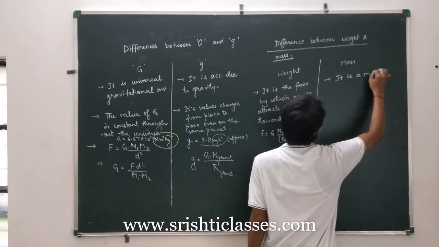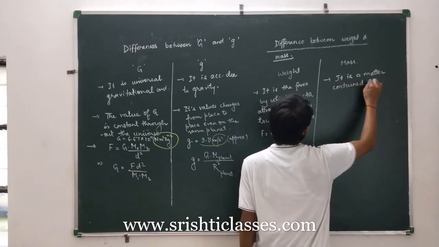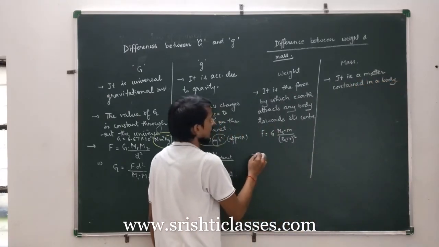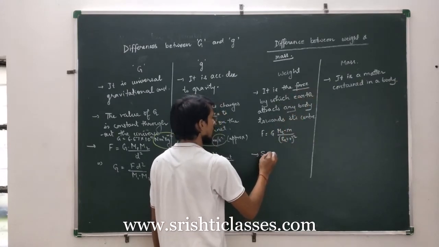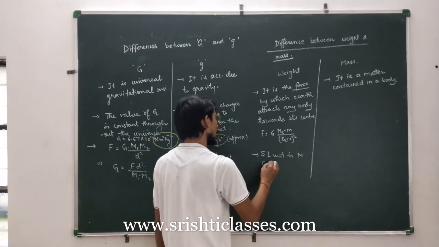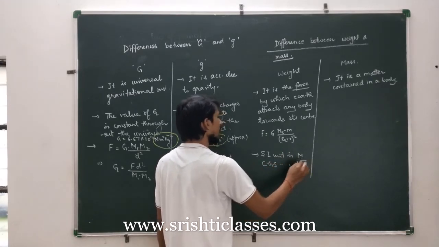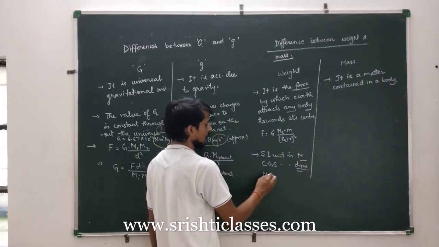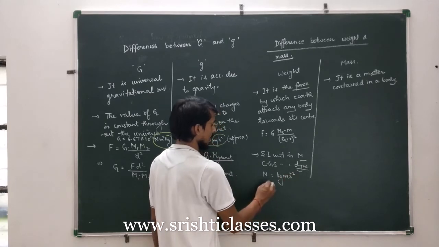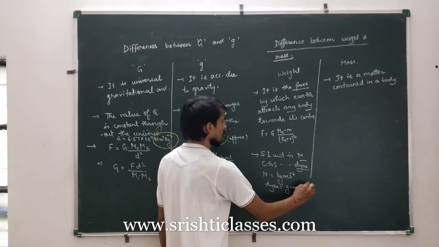It is a force, so its SI unit is Newton, CGS unit is Dyne. You know very well 1 Newton is equal to kg meter per second square, and Dyne is equal to gram centimeter per second square.